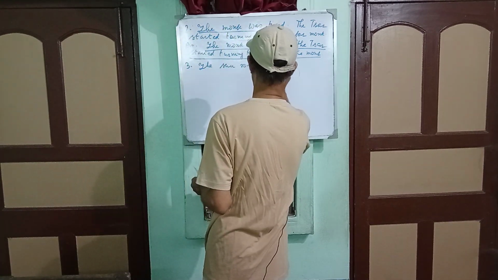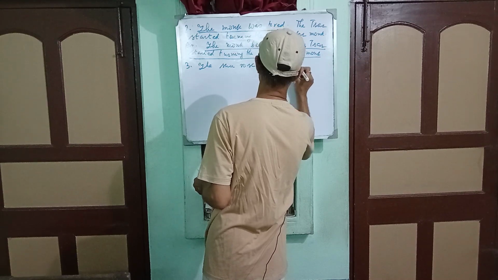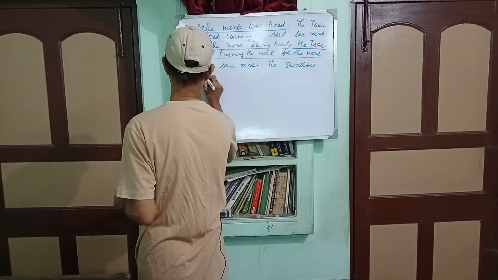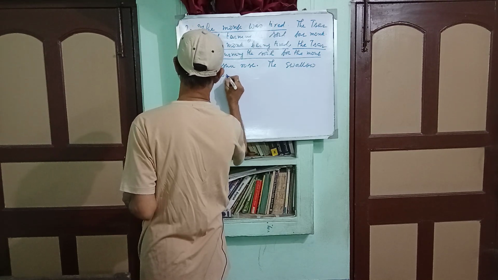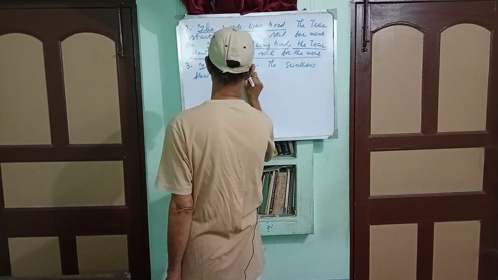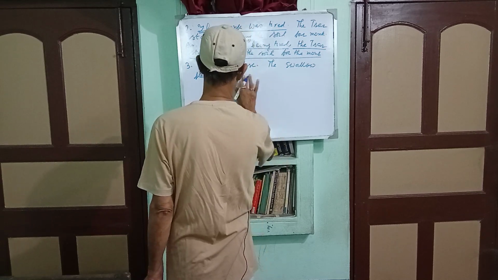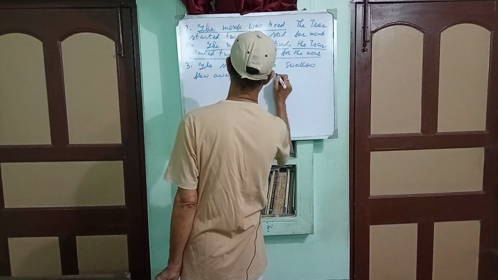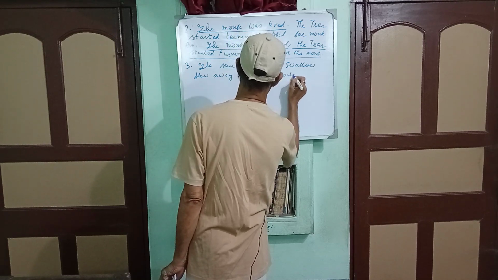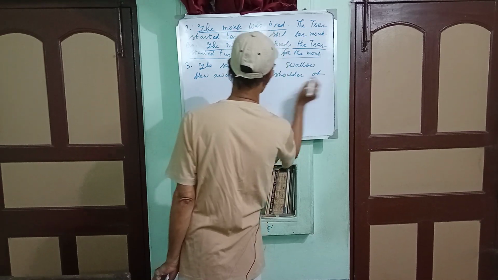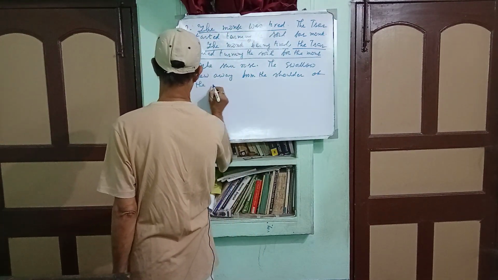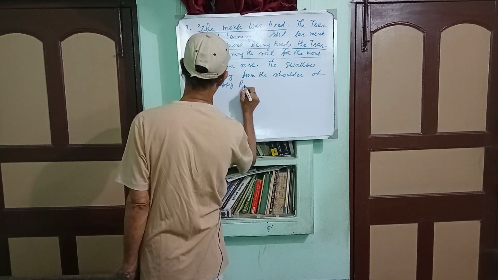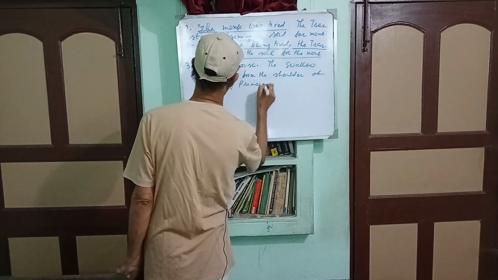The swallow flew away from the shoulder of the Happy Prince. It is Oscar Wilde's story. Shoulder of the Happy Prince.